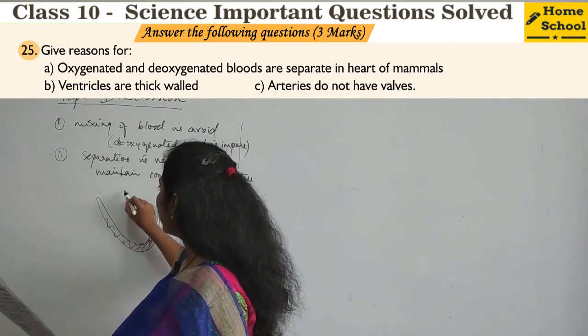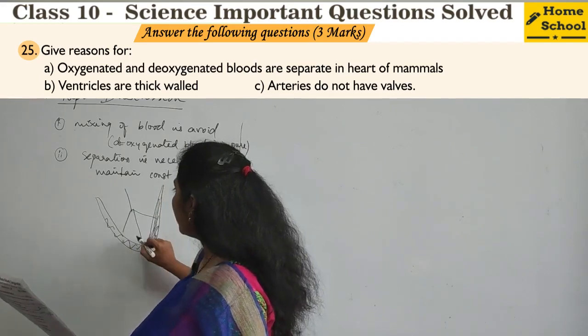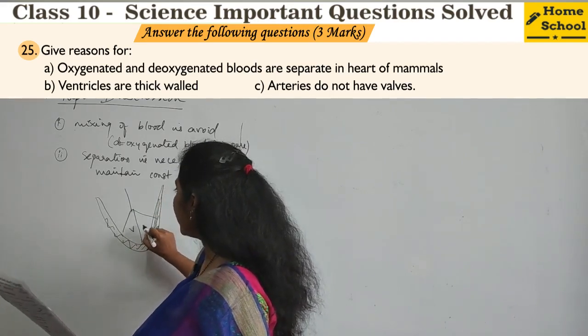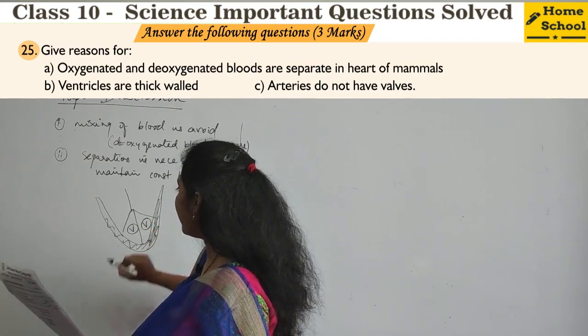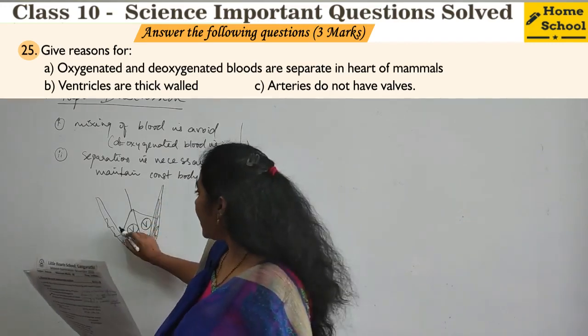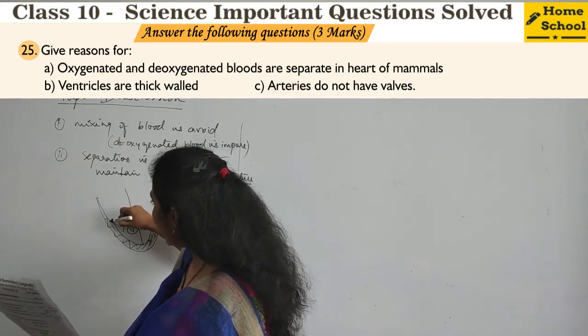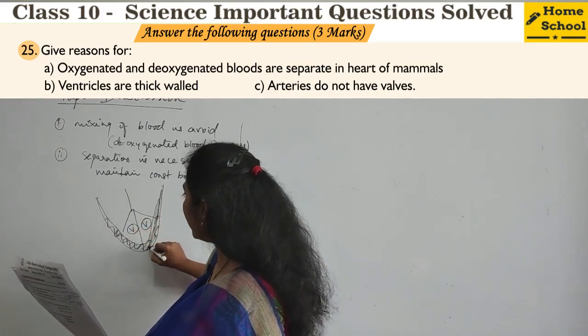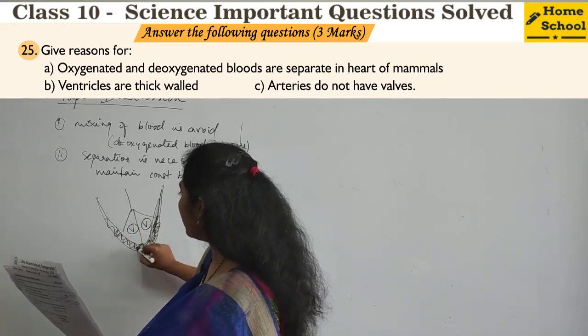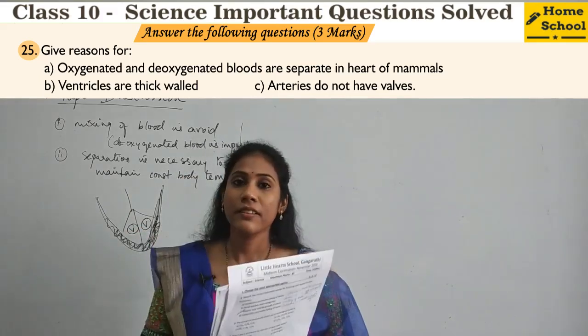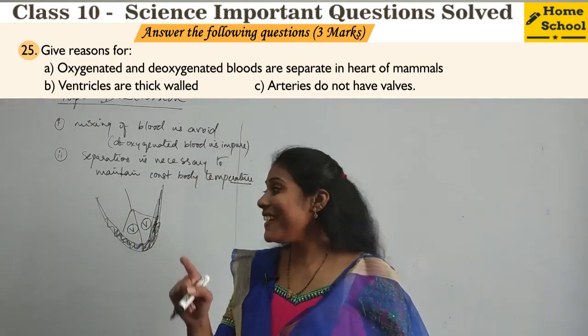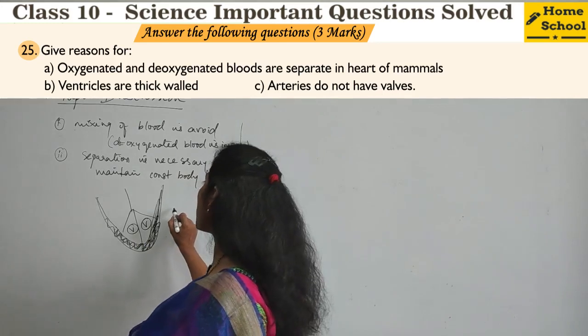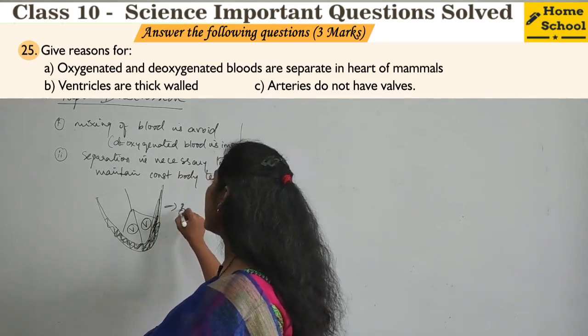This is one ventricle, this is another ventricle, the right ventricle and the left ventricle. On the ventricle side, the wall is very thick. We have drawn a thicker wall at the bottom. Can you tell me what is the reason? Because blood is pumped with a higher pressure. What is the answer, guys?